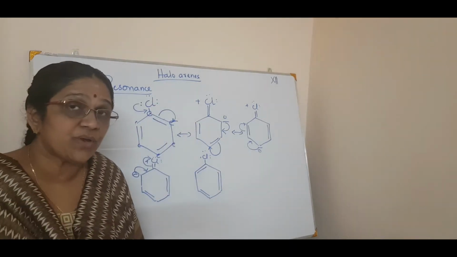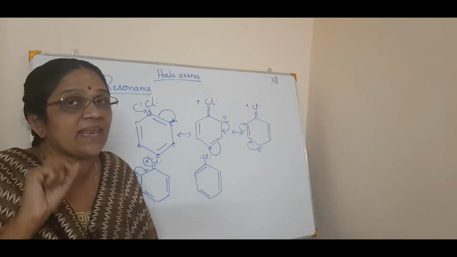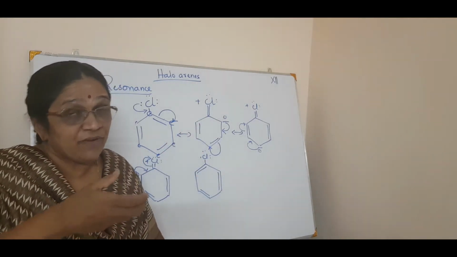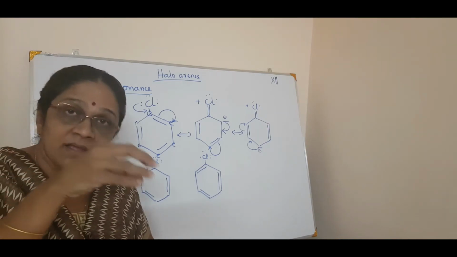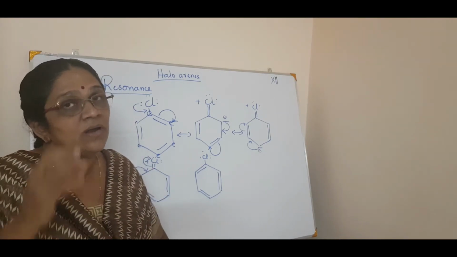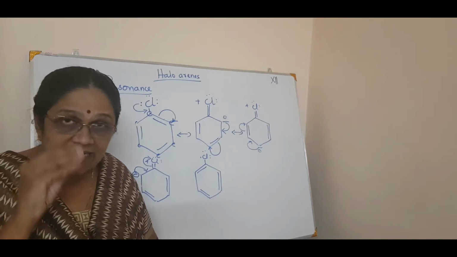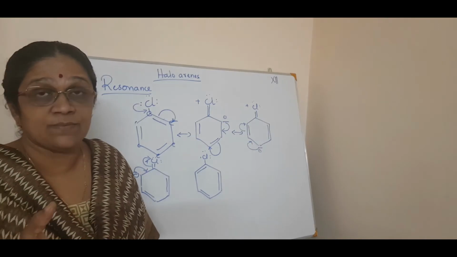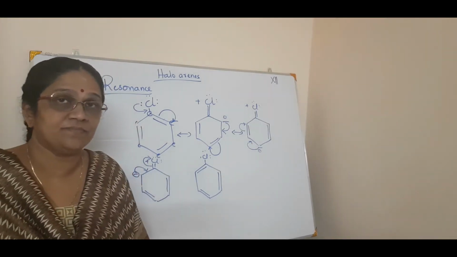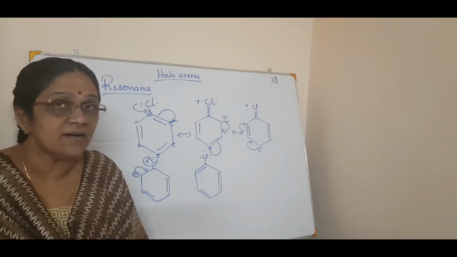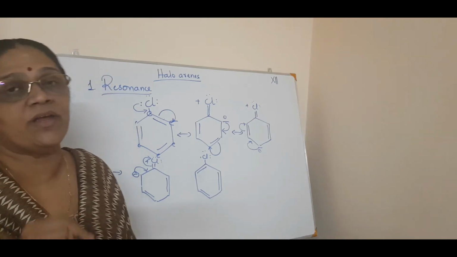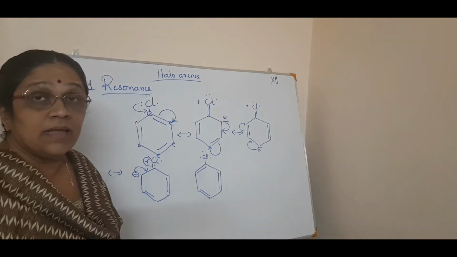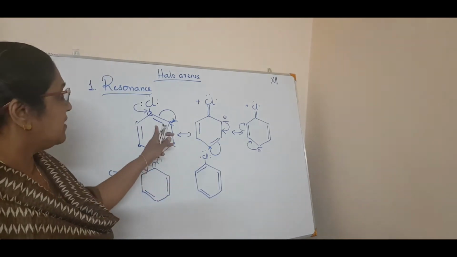So what happens due to resonance? A partial double bond character exists between the carbon and chlorine, which makes it difficult to remove the chlorine and for the OH minus to attack or substitute. So that is the reason why nucleophilic substitution is less in aryl halides. So hope it is clear. Now the second point of why the reactivity is less is the hybridization of the carbon.